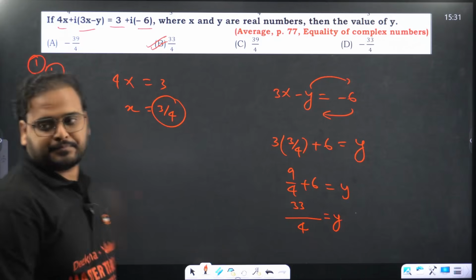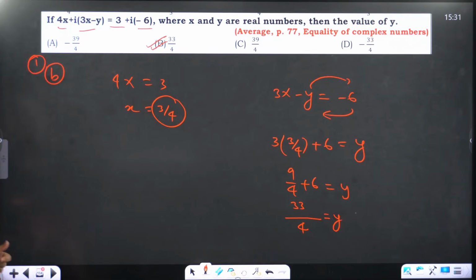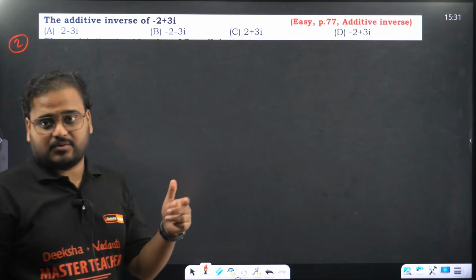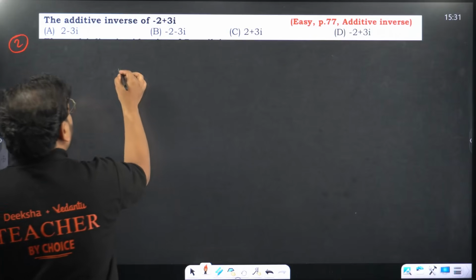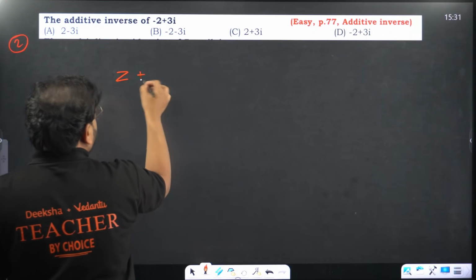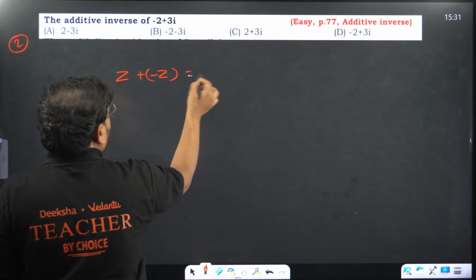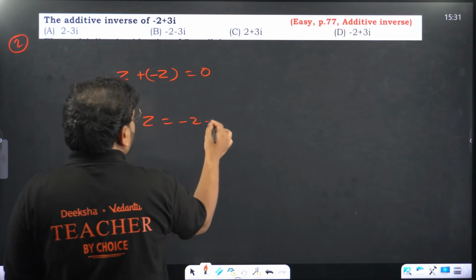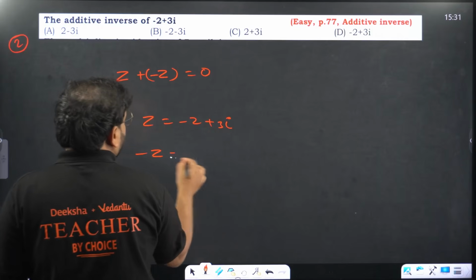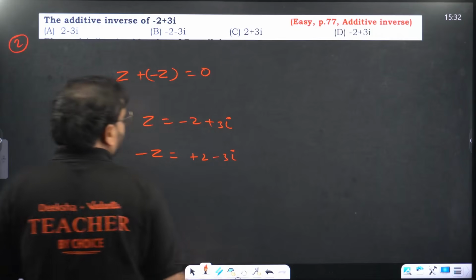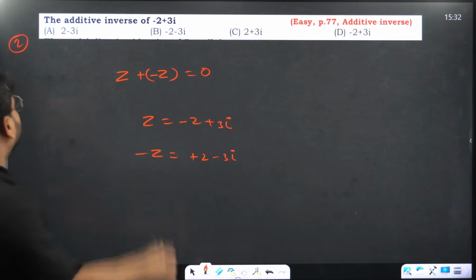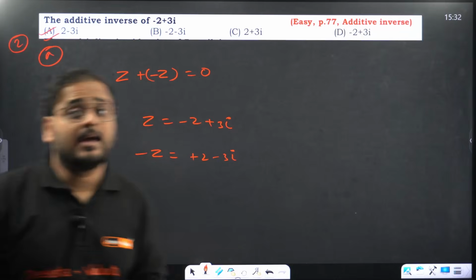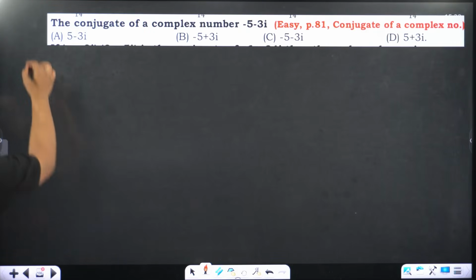Great. Please have a look at the next question. The additive inverse of minus 2 plus root 3i. What is the meaning of that? It means if you add z with minus z, it should come as 0. That's called the additive inverse. What is going to be the minus z value? If z is minus 2 plus 3i, negative z will be plus 2 minus 3i. That's option A. Simple problems.